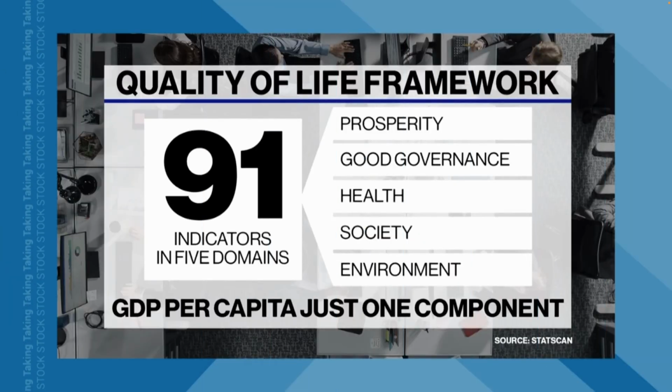StatsCan has developed the quality of life framework, 91 indicators organized into 5 domains: prosperity, good governance, health, society, and the environment. GDP per capita is included in the prosperity category, but it's one of many factors, and some of the others are highly subjective.